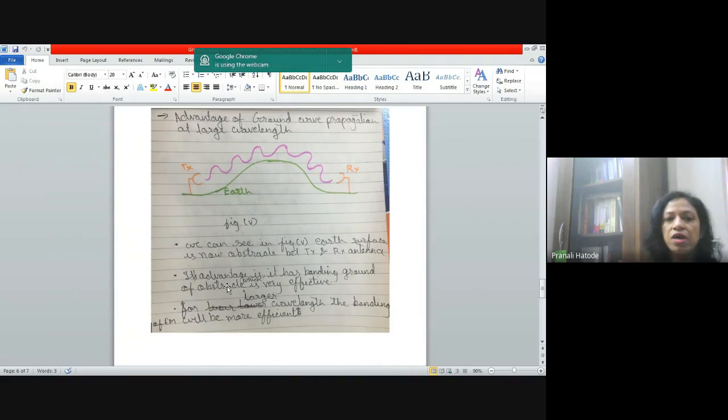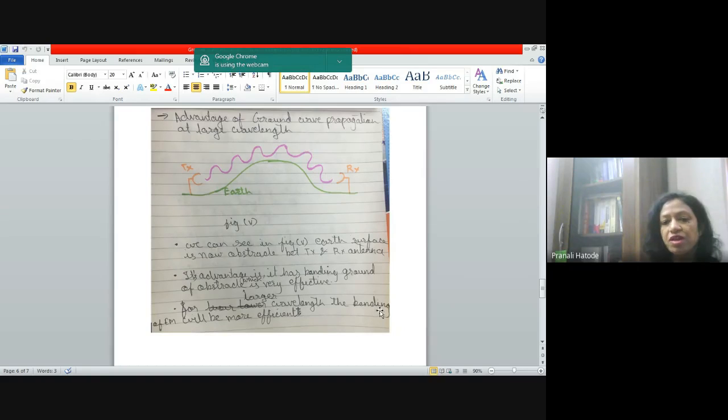Now its advantage: this bend or this obstacle of the Earth's surface has its own advantage, and that is it has bending around obstacles which is very effective. That means when the wave propagates along this surface, it has very good bending efficiency that will give more effective propagation from the transmitter to the receiver.